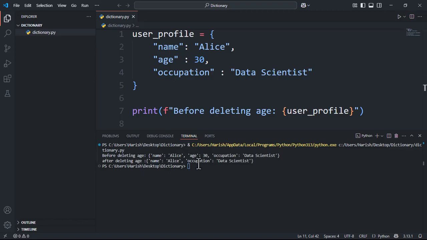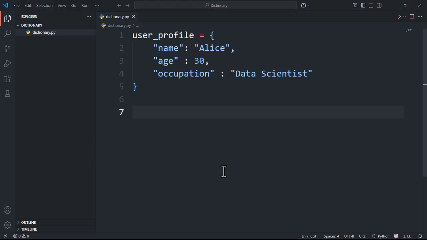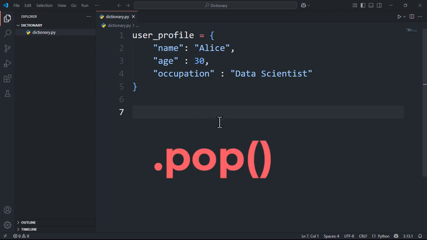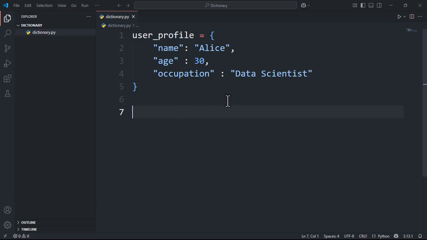Be careful though. Just like accessing, using del on a non-existent key will cause a KeyError. Another useful method is .pop. It removes the item and returns the value that was removed, which can be handy if you need to use that value immediately. Let's add email first, just to remove it later using the pop function. Add email to the dictionary. Type user_profile["email"] equals "alice@example.com".